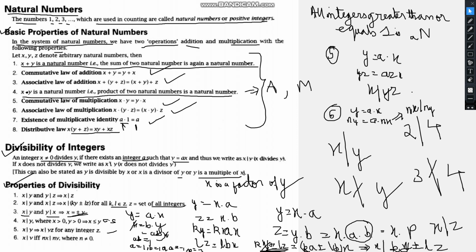If nx is not a factor of ny, then this can't be true. I hope you can understand this, that these are if and only if symbols. If nx is not a factor of ny, then how can y equal ax? This implies both sides.